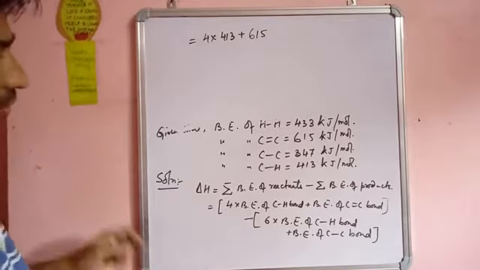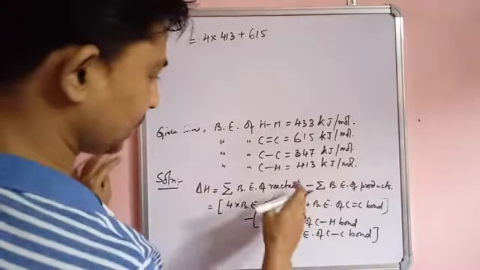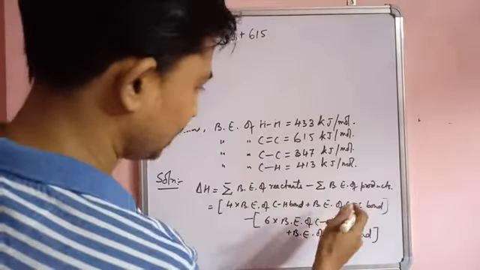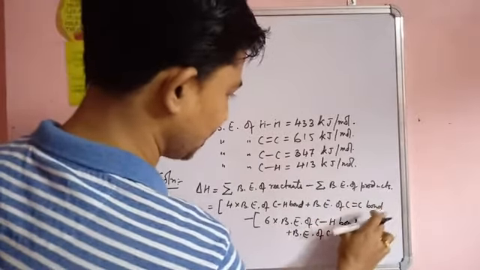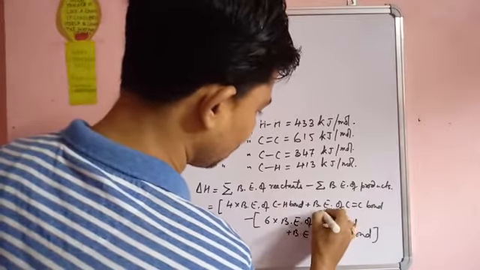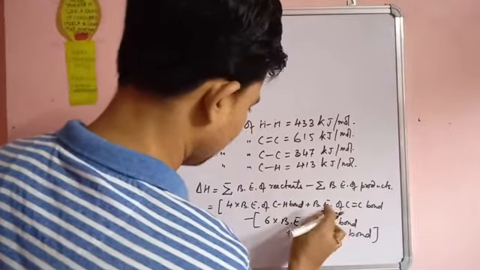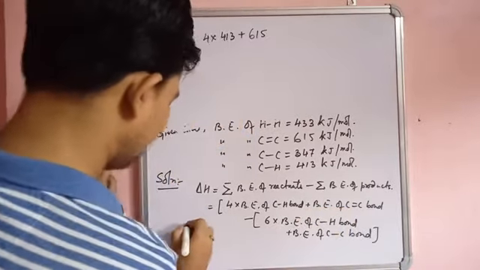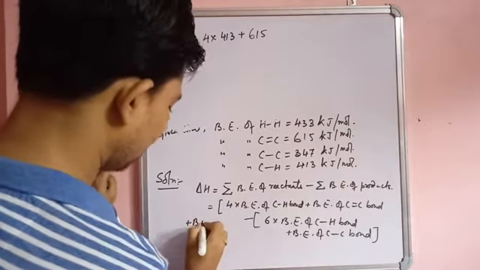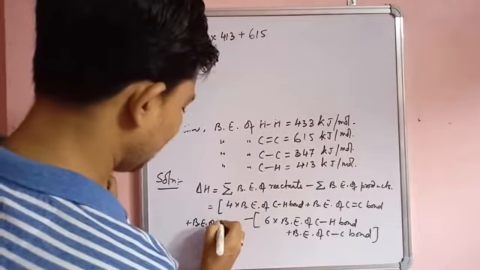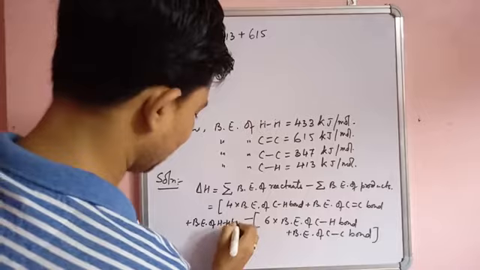Bond energy of this one we have not taken, because this is also a reactant here. Yes, I have done one mistake here: plus bond energy of H–H bond.